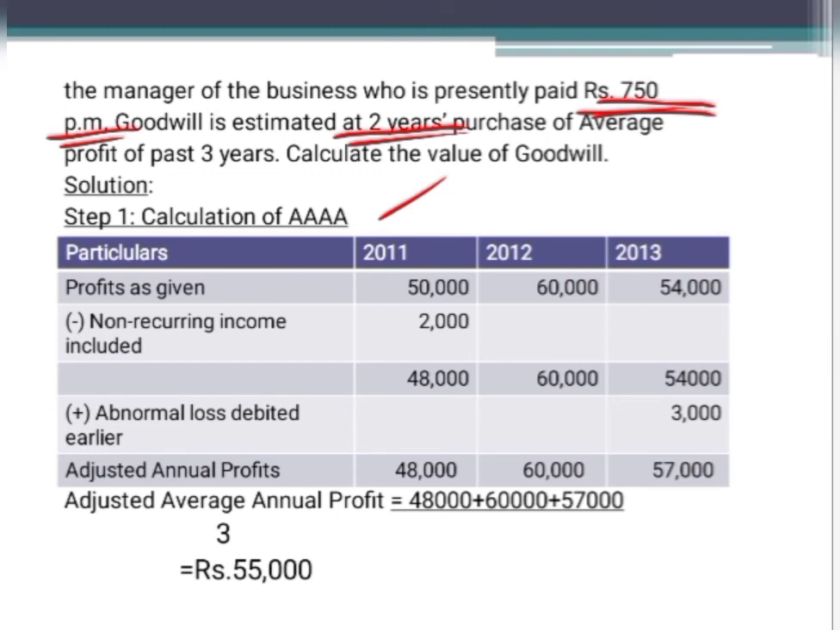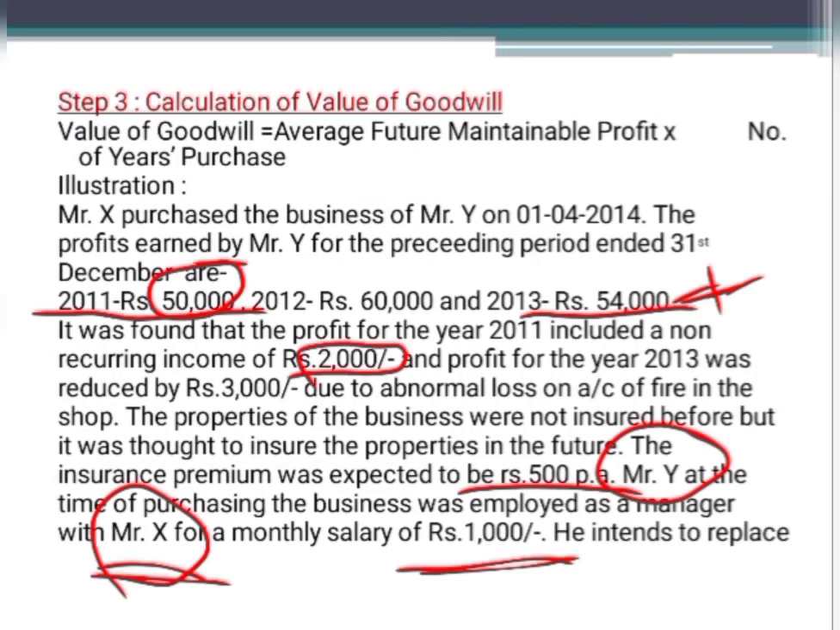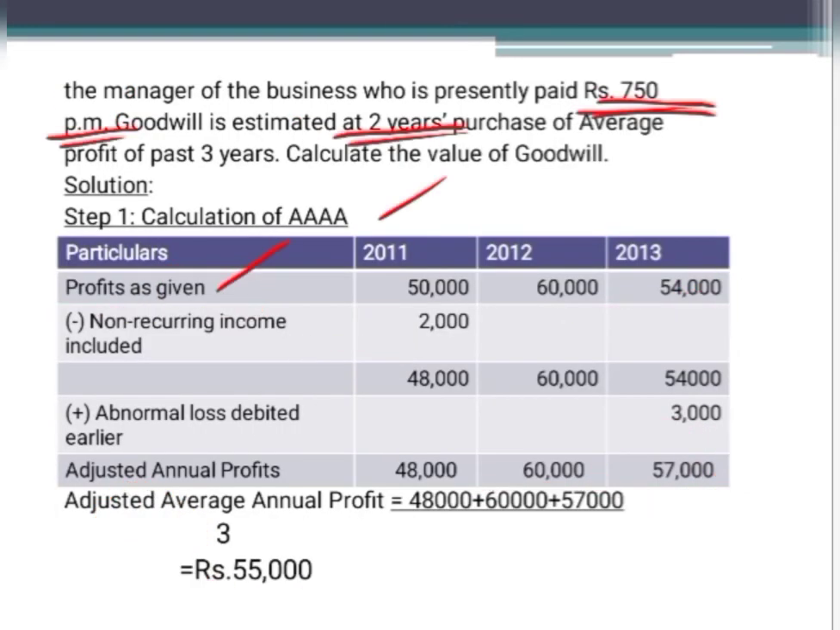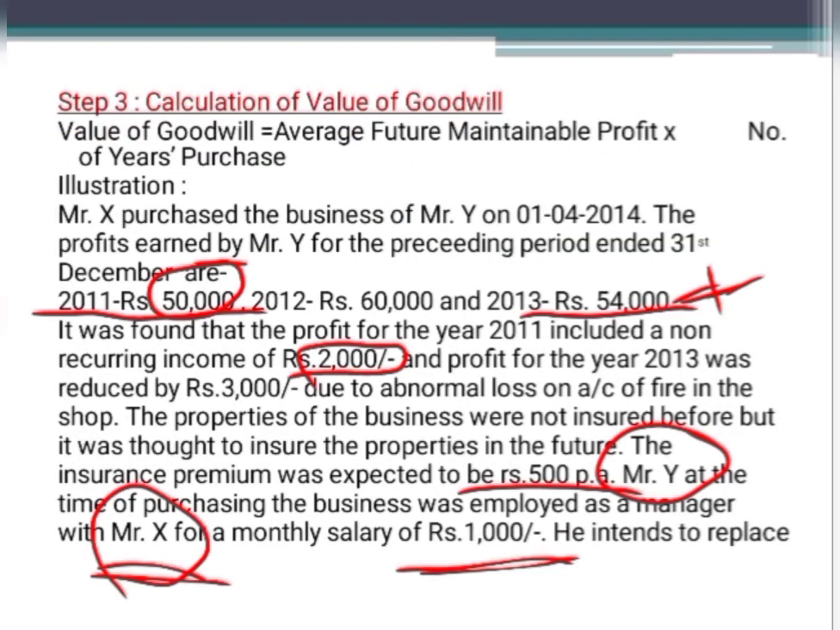First, we have to prepare one table, and the table begins with profits as given. Okay, so here it is given that the profits for 3 years: 2011 50,000, 2012 60,000, 2013 54,000. Okay, so these are the profits as given in the question. So now we have to take up the first adjustment, which is already adjusted to the profits of these 3 years. Okay, 2011's profit includes a non-recurring income.